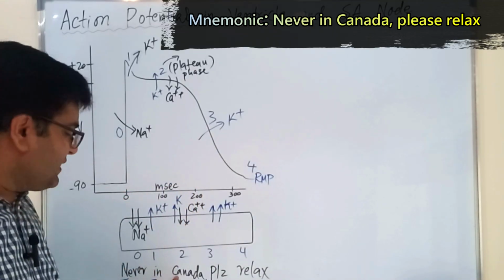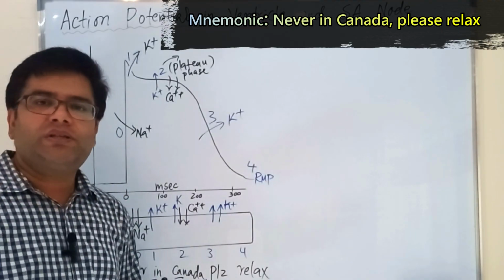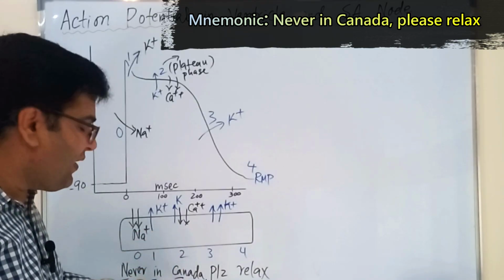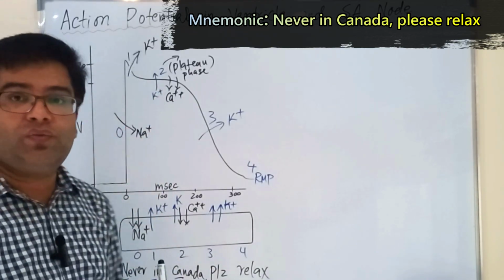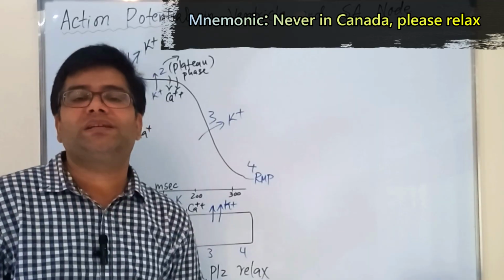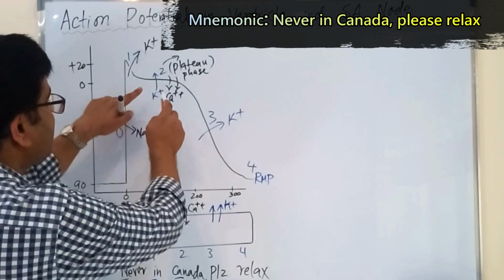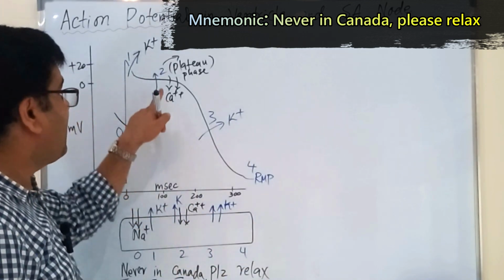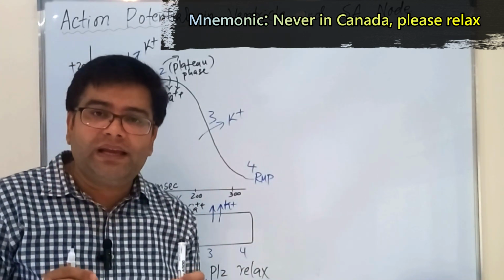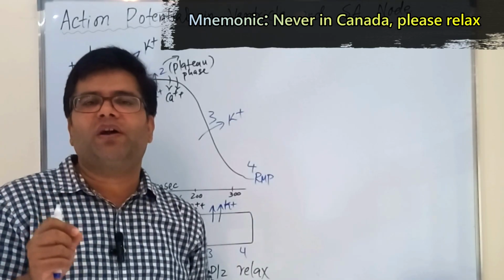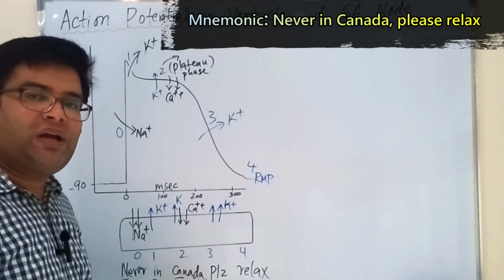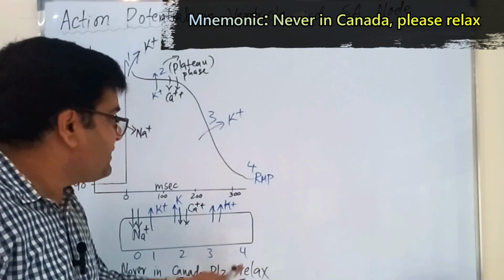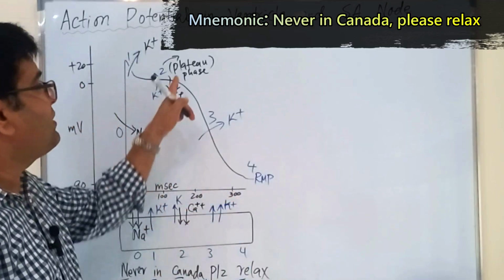During phase 2, it is calcium, Ca for calcium, which is entering into the cell, passing through the slow calcium channels. This is the main factor responsible for phase 2, or the plateau phase. Please keep in mind, plateau is the most important phase in the action potential of the ventricular muscle fiber, because this plateau phase prolongs the action potential, and this plateau phase is part of depolarization. This prolongs the excitation of the ventricular muscle fiber. This P is for potassium, which is leaking out of the cell during phase 3, and this R is resting membrane potential, which is phase 4 of the ventricular muscle action potential.